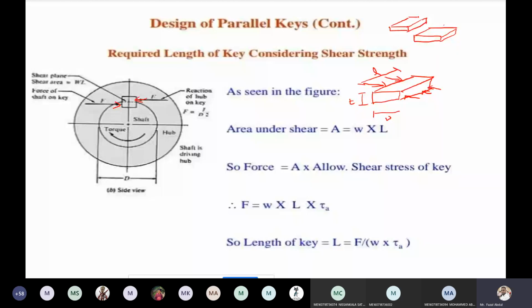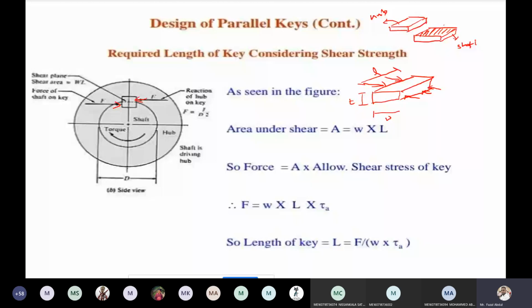This area is the shear area. This half portion is carried in the hub recess, and this half portion is carried in the shaft. This type of failure you can find in this situation.